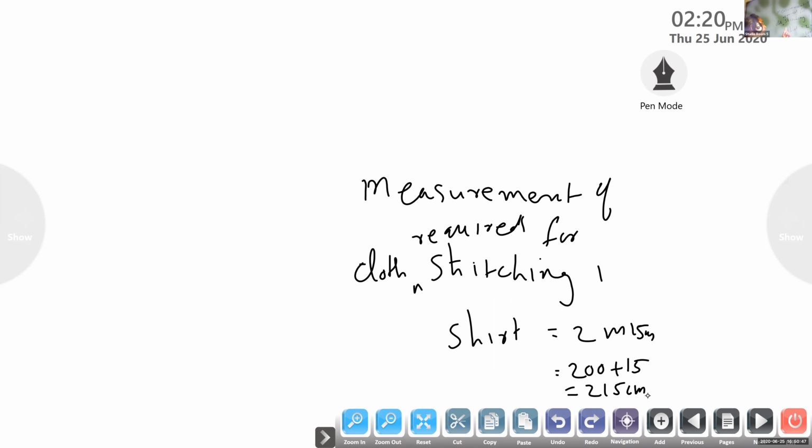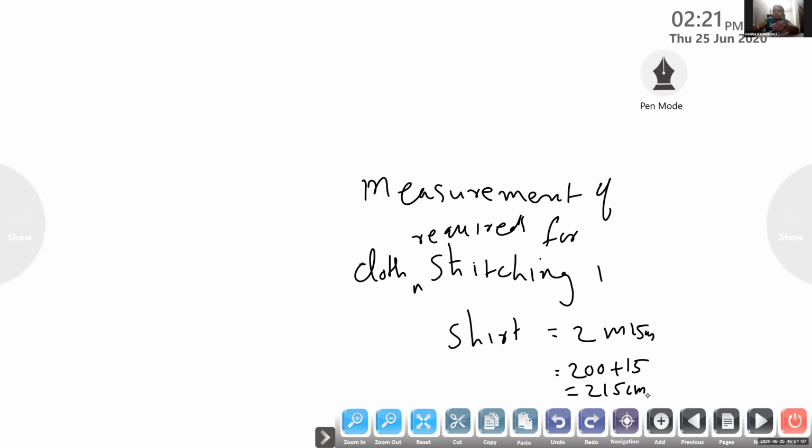Okay. Measurement of cloth required for stitching one shirt: 2 meter 15 centimeter. You can write it as 200 plus 15. You will get 215 centimeter. Okay. Now, 2 steps are over.